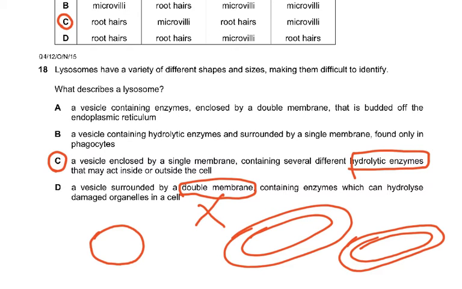So this is how you pick up what is wrong and what is correct. This double membrane was wrong, so I would have cut it out immediately, the wrong ones. And then I would have thought about B and C, which one is correct. Both of them have a single membrane, but why is it wrong? Because B was a vesicle containing hydrolytic enzyme surrounded by a single membrane found only in phagocytes. No, that's rubbish. They're not found only in phagocytes. They're found in other cells also.